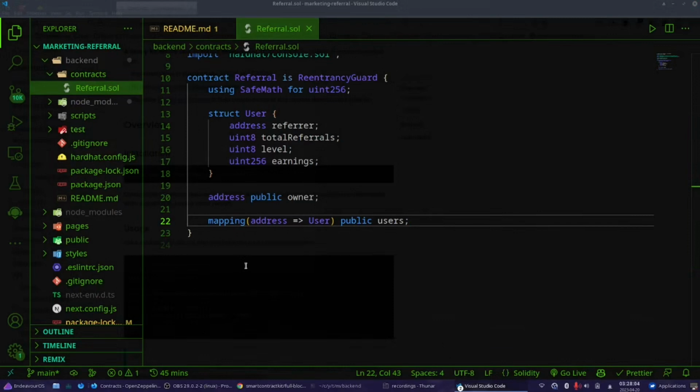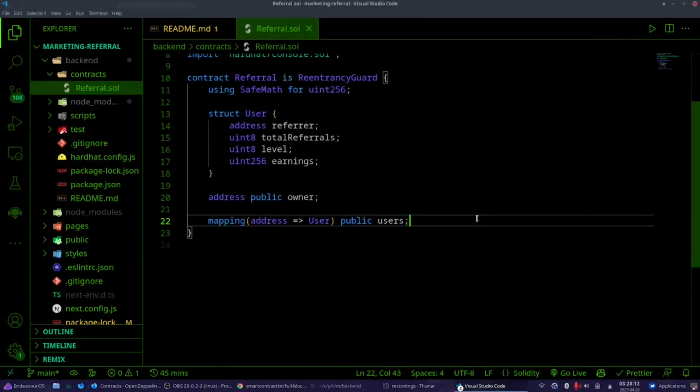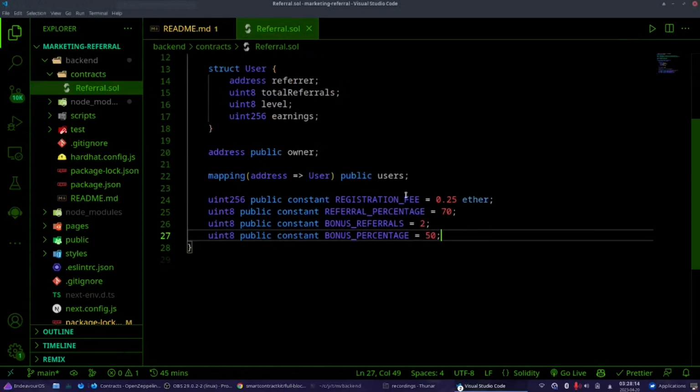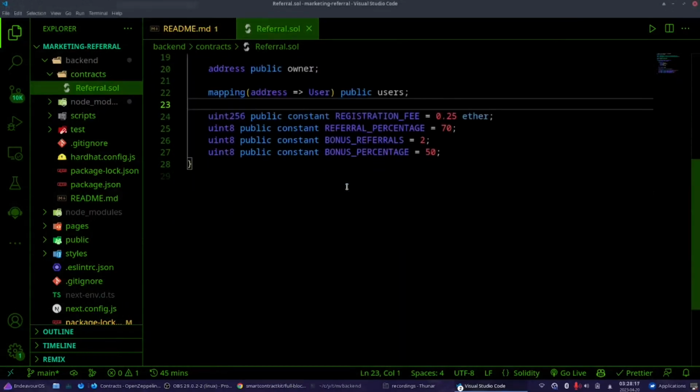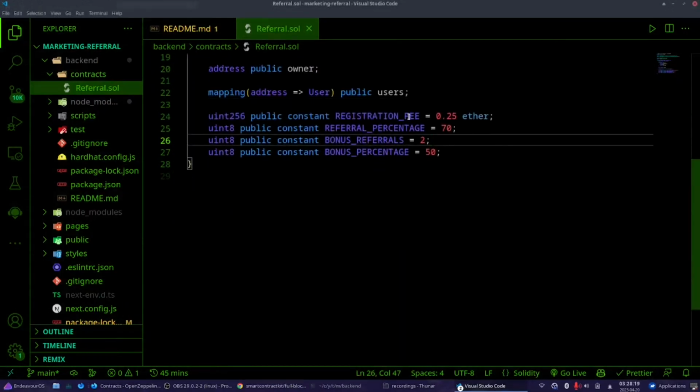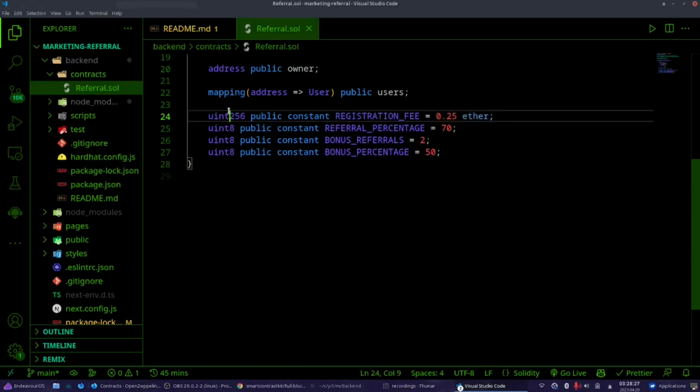Okay, let's continue. Now I want to add some constants. I'm going to copy paste and explain. We are going to use those. Do you remember what we were going to build? We have a registration fee. In order to register, you have to pay 0.25 Ether. So we are defining this, and as a referral you get 70% of it.